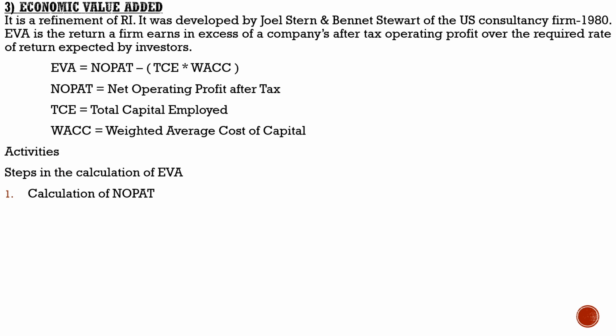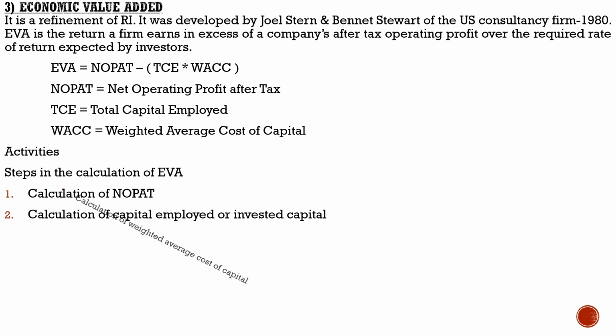NOPAT means net operating profit after tax. We all know how to find NOPAT. Second one, calculation of capital employed or invested capital. I hope you have just gone through that area, capital employed. We have learned what is meant by capital employed and what the equations for finding the capital employed are. So just go through those equations.